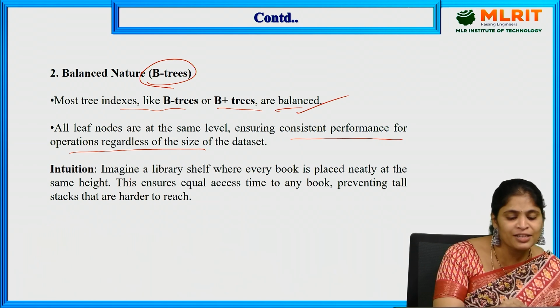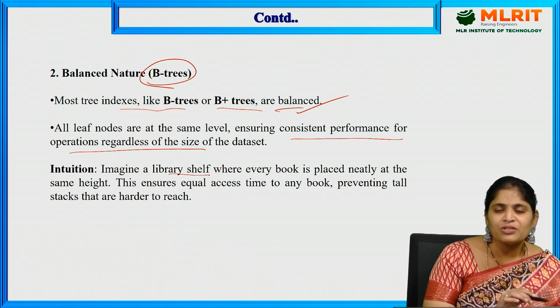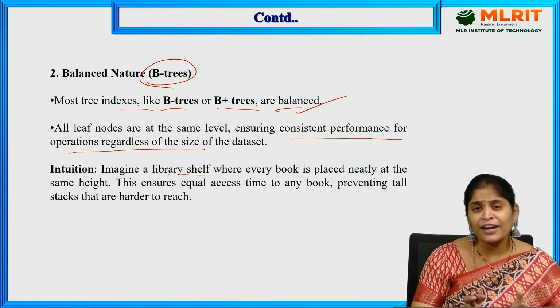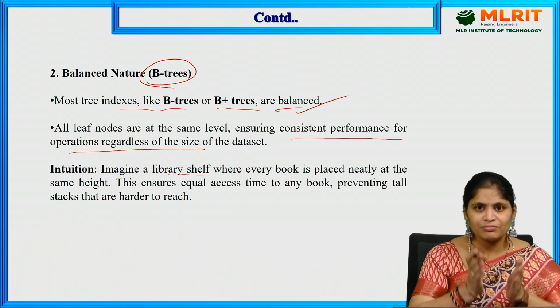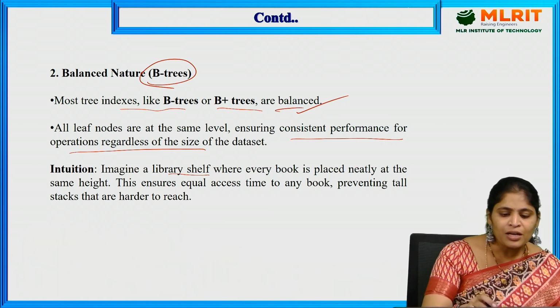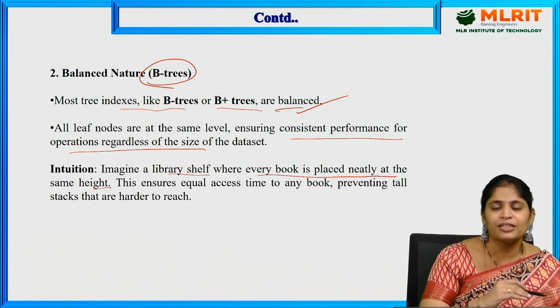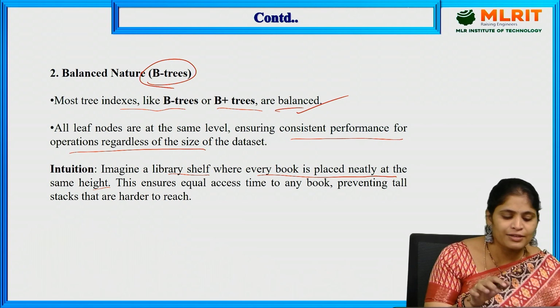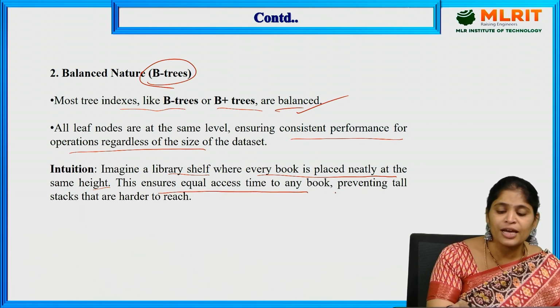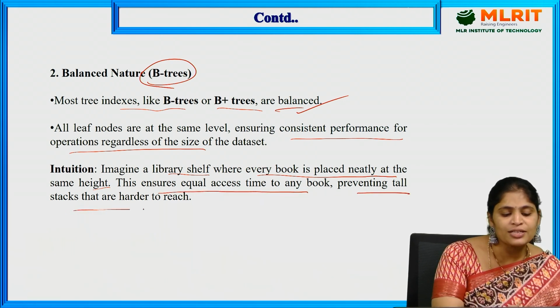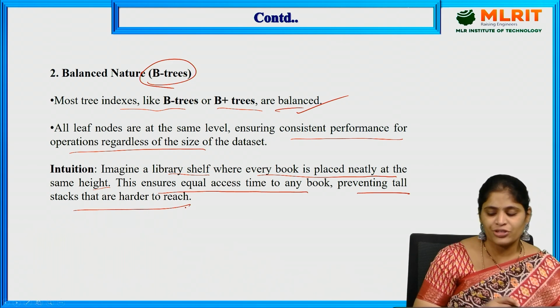So, what is the intuition here? Let us consider a library shelf. In the library shelf, books are arranged neatly, in one certain manner, where every book is placed neatly at the same height. That is what balanced means here. This ensures equal access time to any book, preventing tall stacks that are harder to reach.